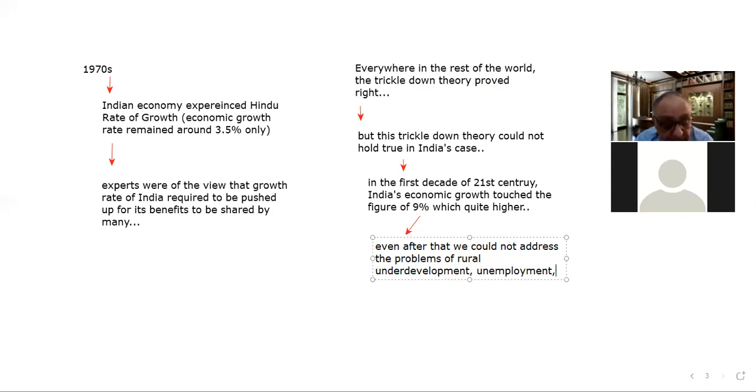Unemployment, poverty, caste discrimination, and then other problems like women's participation and child labor, etc. So we could not address these problems even after reaching such a high rate of growth. One evidence is this.